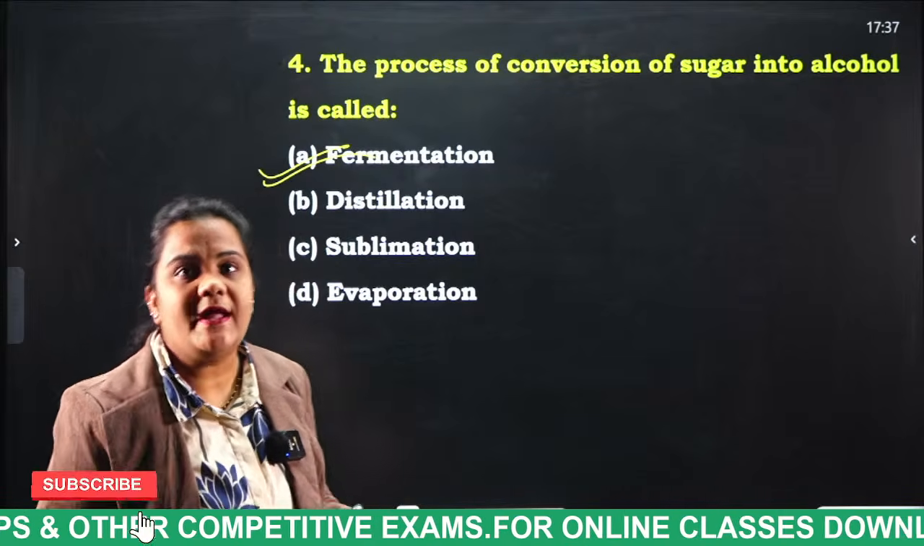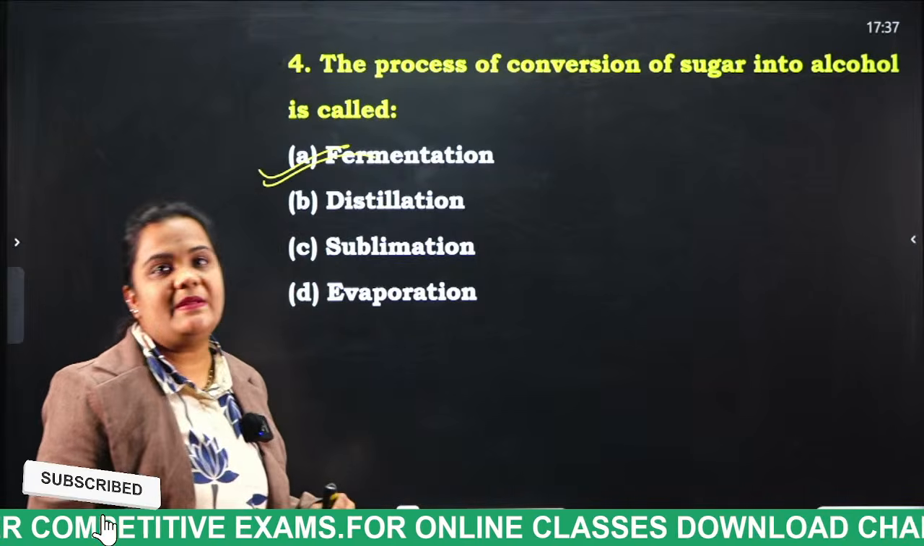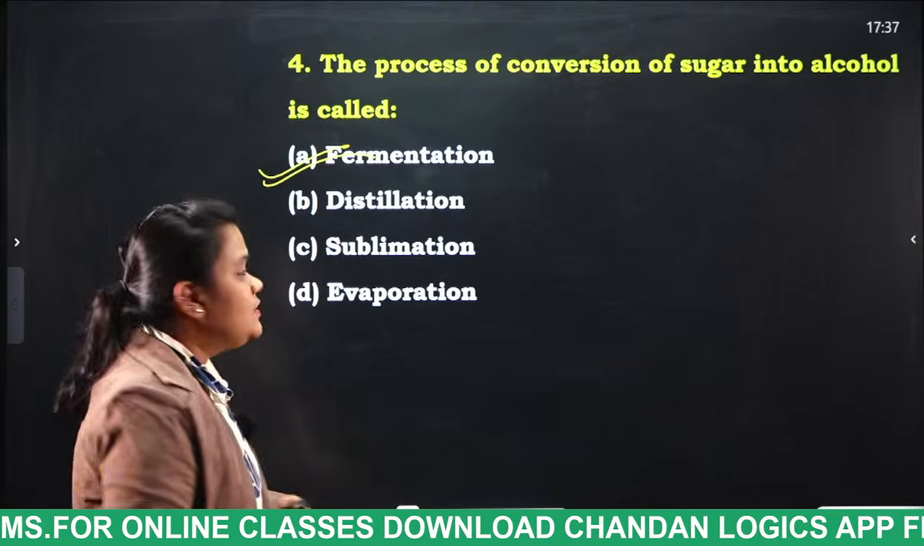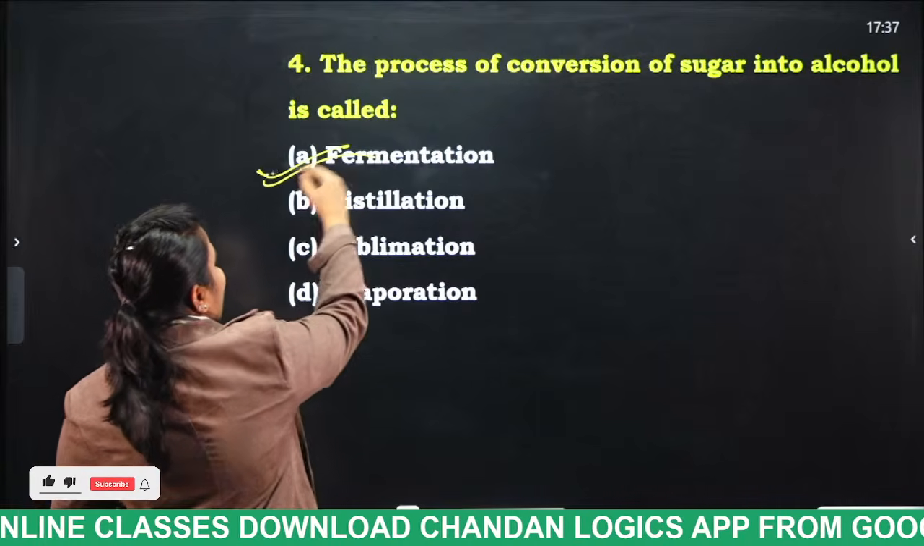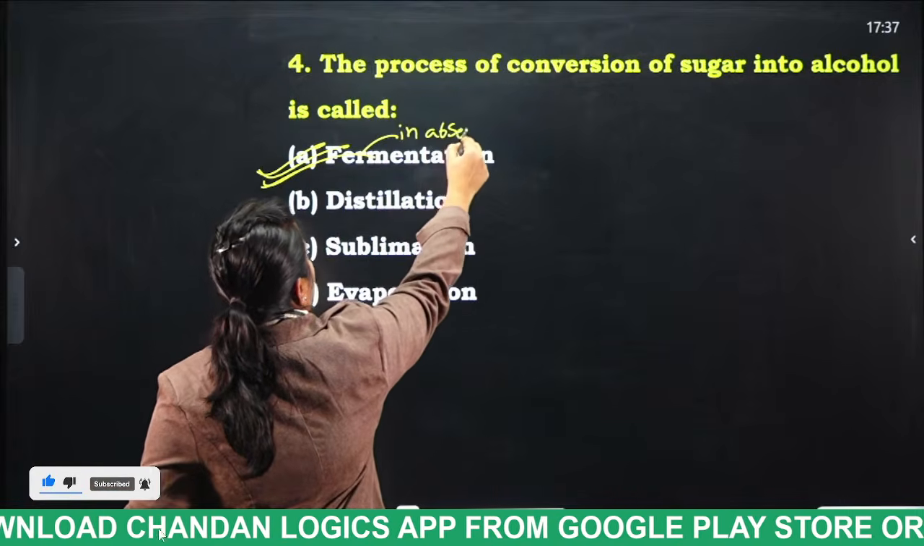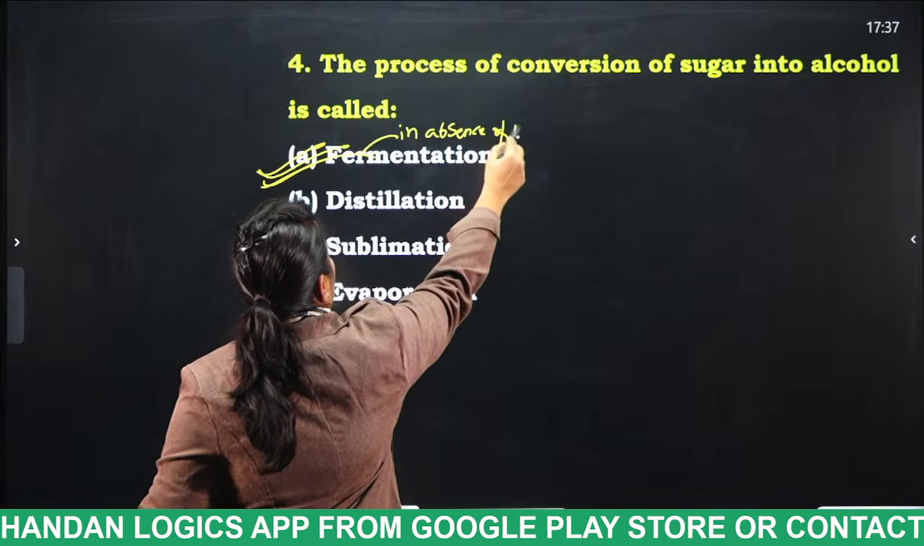Fermentation. Okay, very good. Vitamin B3, niacin deficiency, pellagra. Very good, Kausalya. Okay, so what is the answer, students? Fermentation. Fermentation takes place in the absence of oxygen.